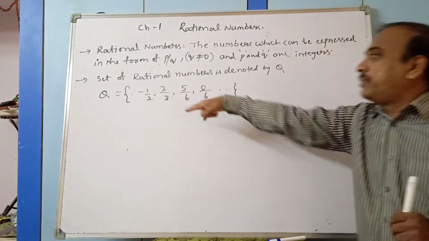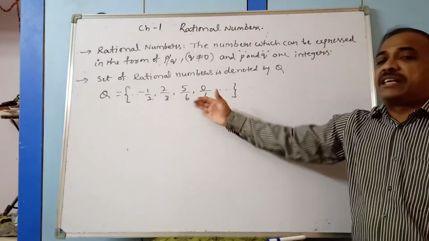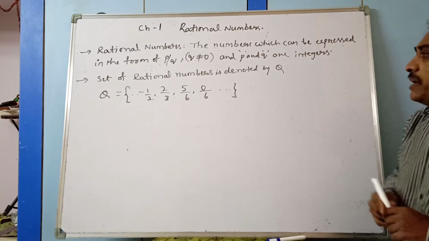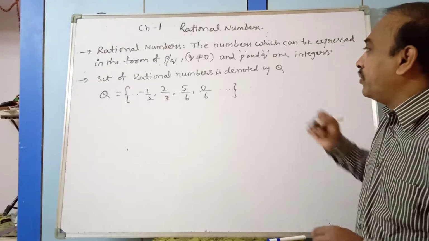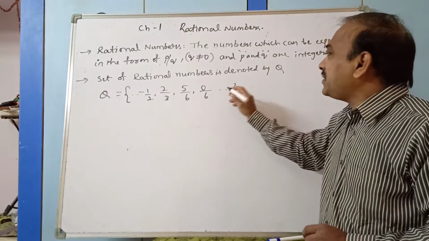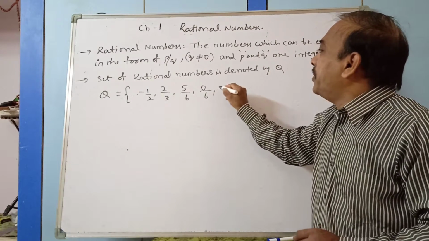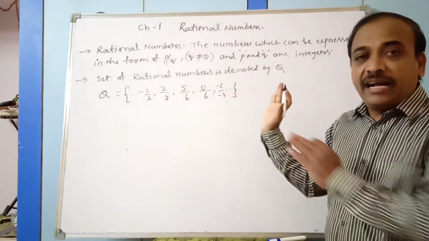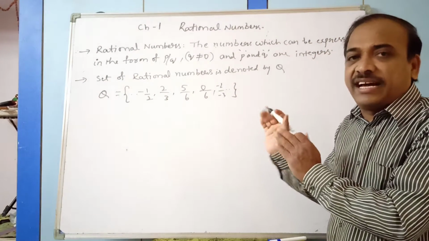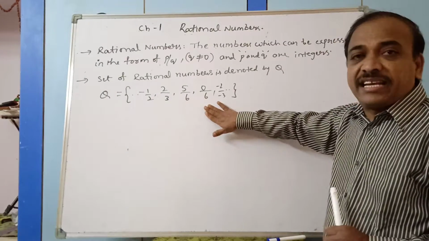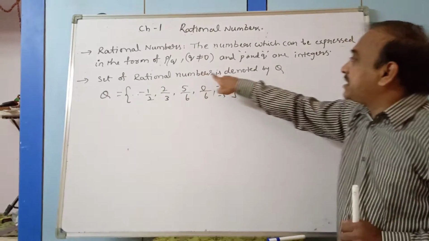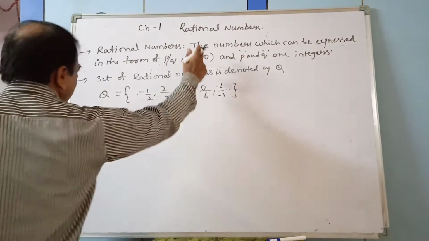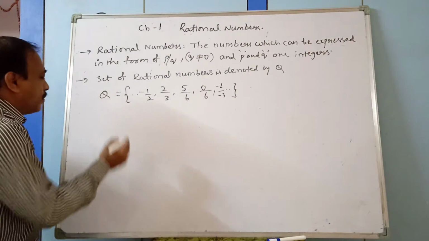Q is equal to minus 1 by 2, 2 by 3. These are examples I have given. It can be any number, positive or negative. You can even write one more example, minus 2 by minus 3. I didn't write them in increasing order; I just gave examples. Is it clear? So the set of rational numbers is denoted by Q, except that the denominator cannot be equal to 0.